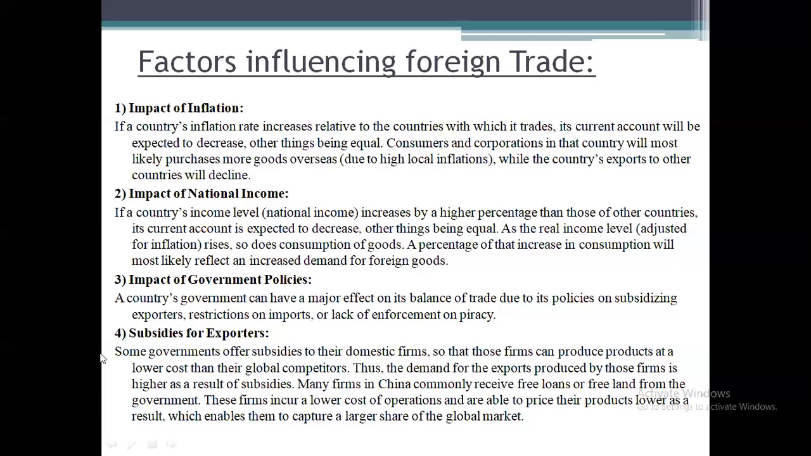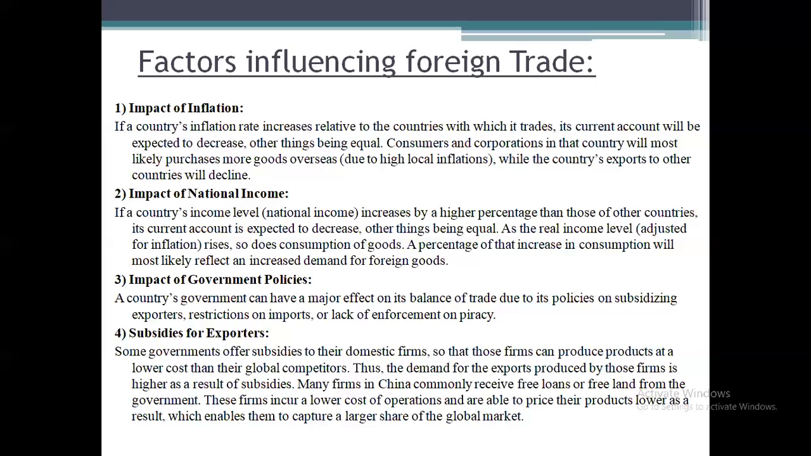So the main thing which is going to influence foreign trade is the government policies framed by the governments of different countries. Next, subsidies for exporters. Some countries have provided loan facilities or subsidy facilities for exporters, not for importers. So the customers or organizations are mainly concentrating on exporting goods to other countries rather than importing goods from other countries.